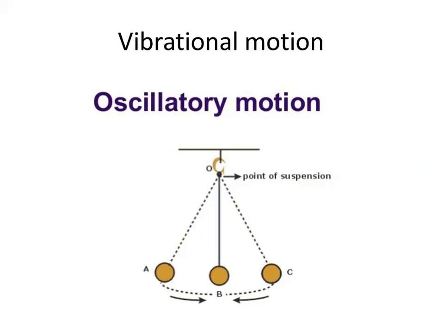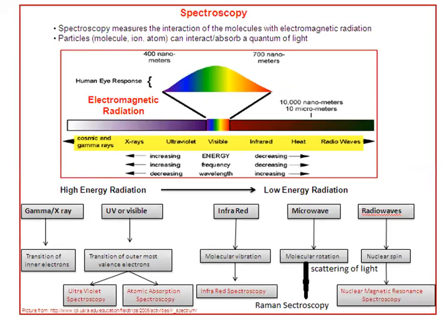How do they vibrate? Maybe like this, maybe like this, maybe like this. One example of this movement is oscillatory motion, like a pendulum. If you move it in any direction, to the left side or right side, it is going to vibrate, and this movement is called vibrational movement.